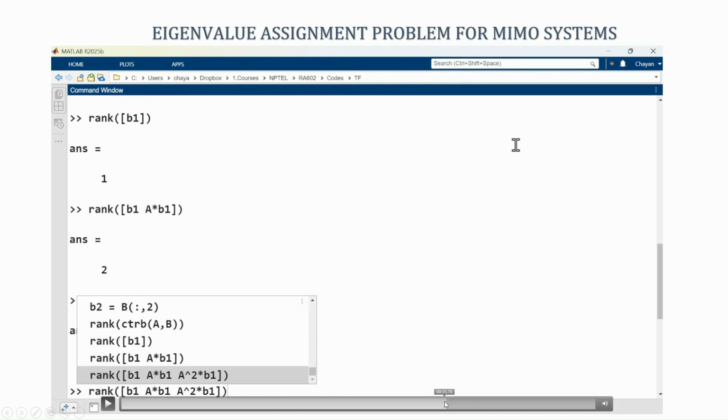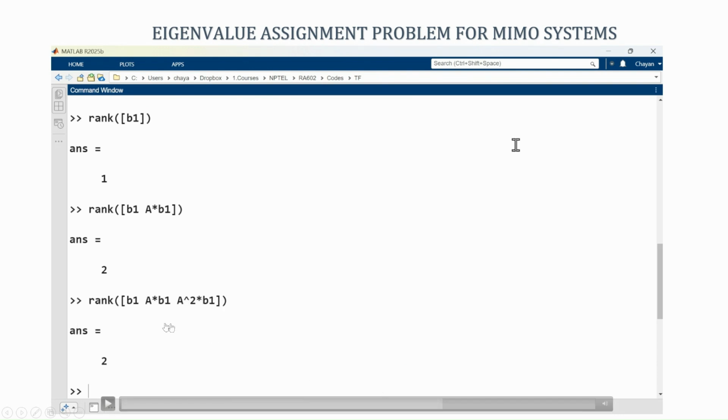Again, here if you go back, you see the rank of B1, AB1 and A squared B1 came out to be 2, which means this third column that I have just now appended is dependent on B1 and AB1. So, I will remove that column. Remember, in this case n is equal to 3. So, I have to continue till I get the rank here to be 3. So, let me continue that.